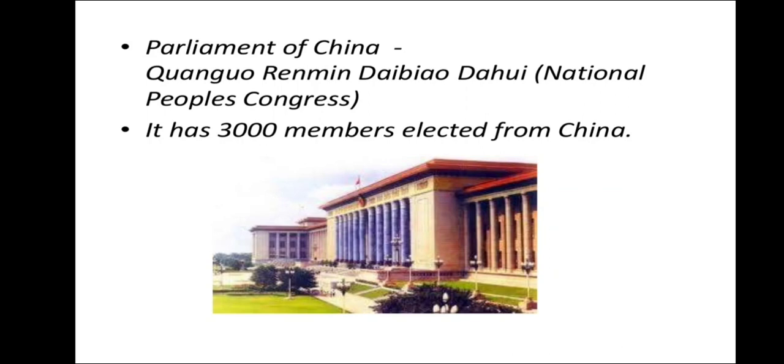Now elections, what are elections? When people vote and then select their rulers or representatives, it is known as an election. Let's talk about it. We have an example of China here, and the name of China's parliament in their own language is difficult to pronounce, but in English it is the National People's Congress. It has 3,000 members, and they are elected from China. They are also elected, but they belong to a single party, and that party is the Chinese Communist Party. So you understand, when an election happens, we should have multiple parties, where we can choose from.